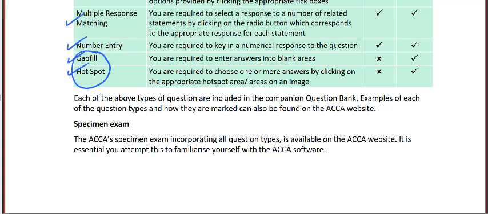The ACCA Specimen exam is really important for you to have a look at. This Specimen exam is actually provided by ACCA on their website. It is really important that you try it because you will be able then to use the ACCA exam software, so you won't have a shock on exam day of what this will look like. And we provide you a link to the ACCA Specimen exam in FI Learn, but you can also access it directly through the ACCA website.